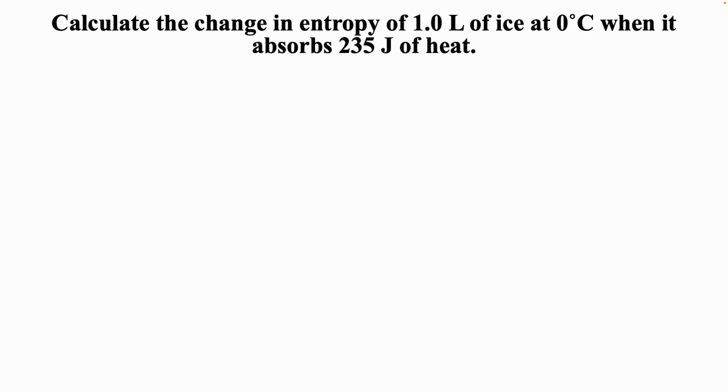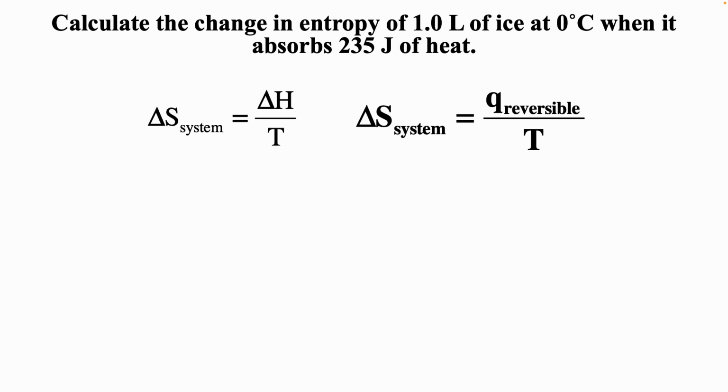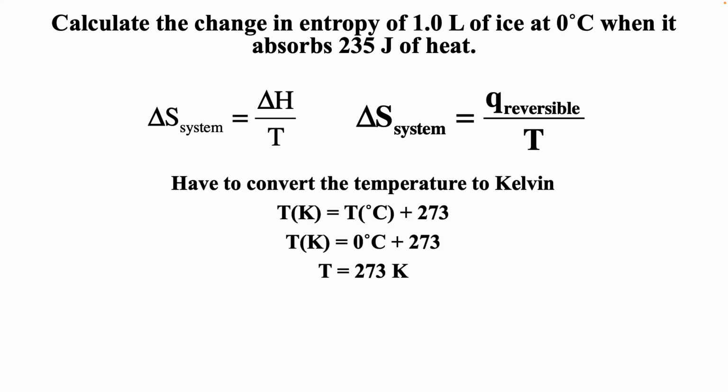And so a question you could see in the future would be: calculate the change in entropy of 1 liter of ice at 0 degrees Celsius when it absorbs 235 joules of heat. Well, delta S system is delta H over T. And again, delta H is just Q when we assume constant pressure and expansion work. And so we have to make sure temperature is in Kelvin.